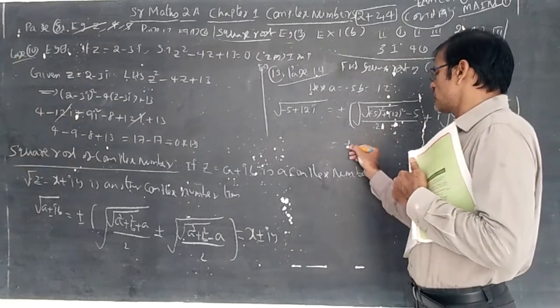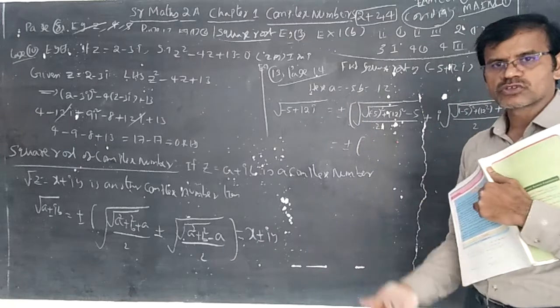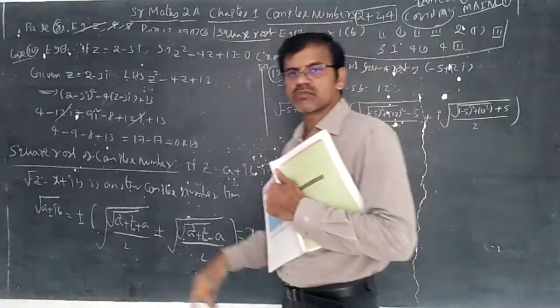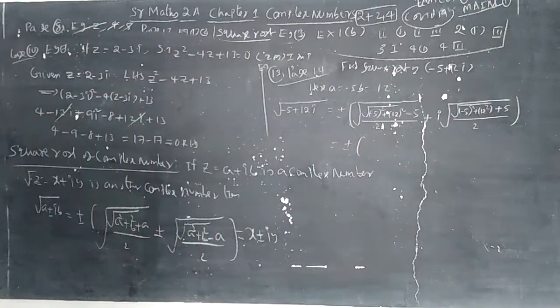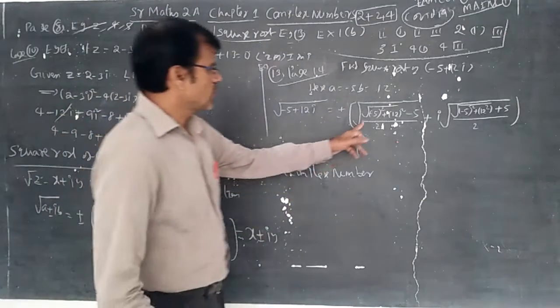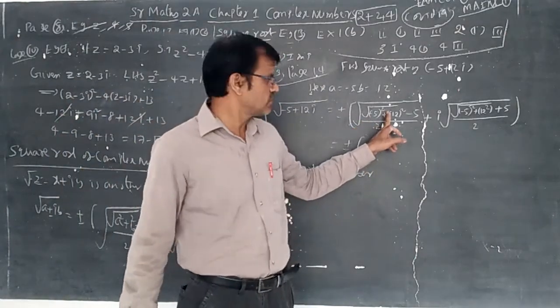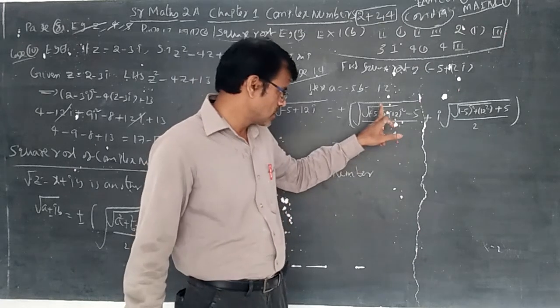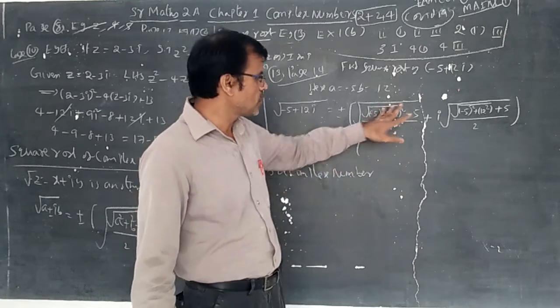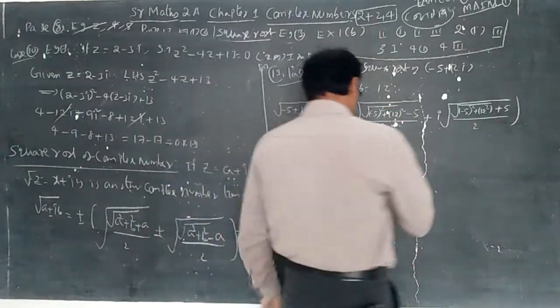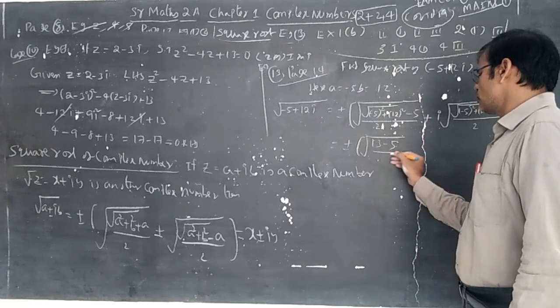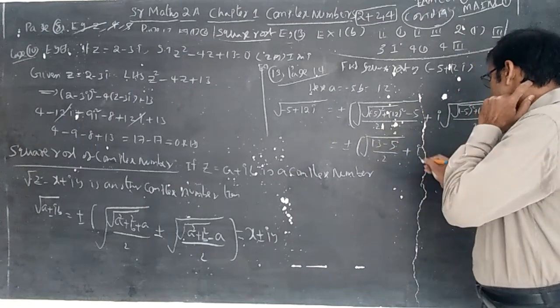Now you can understand plus or minus. Of course, root 16 value is plus or minus 4; like that we can write for complex numbers also, plus or minus. Now, 5 square is 25, 12 square is 144, 25 plus 144 becomes 169. Root of 169 is 13.